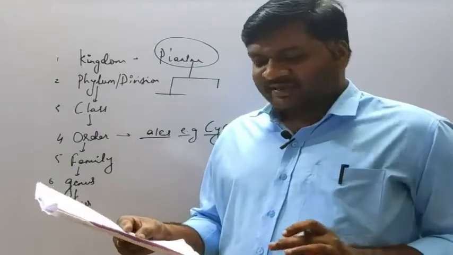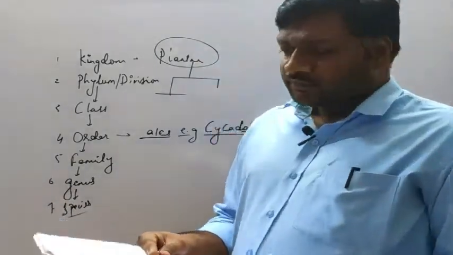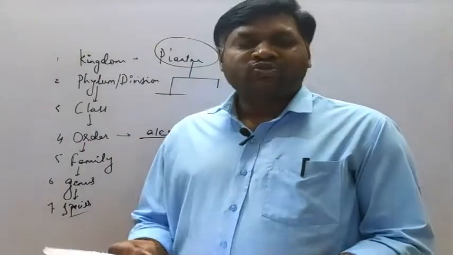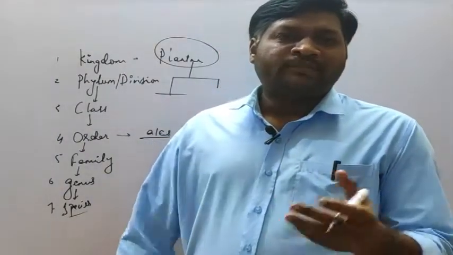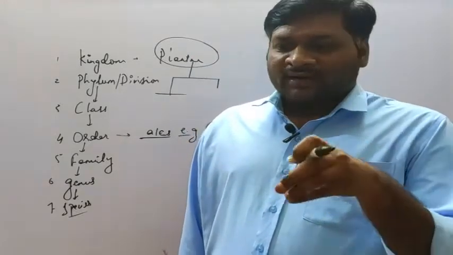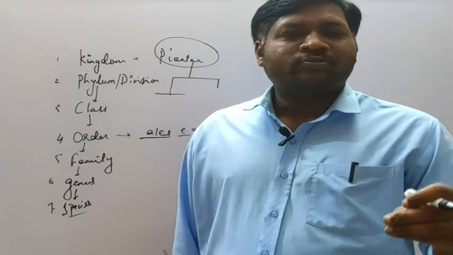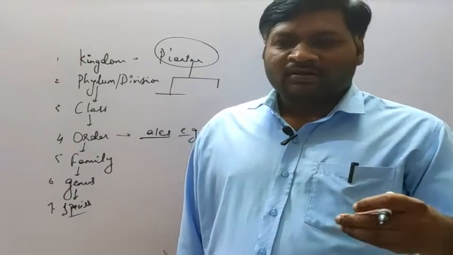No. So option C is correct, that is dry garden. As I told you, it acts as a museum of plants. Here in a herbarium, we put the plants onto a herbarium sheet, so that plants which are extinct by evolution can also be studied.